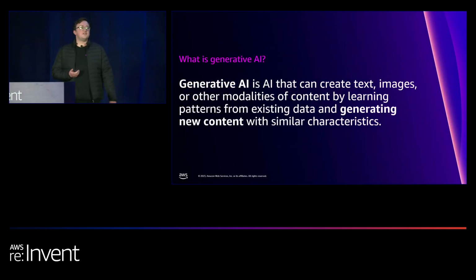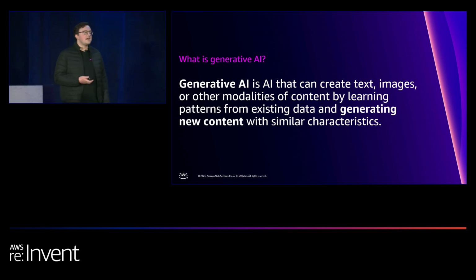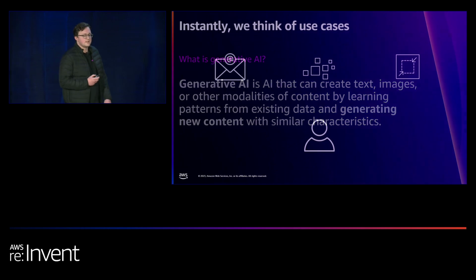So, generative AI. Generative AI is a type of artificial intelligence that can generate content in many modalities. That can be creating text, images, or really many different types of data, basing that on patterns from existing data and generating new content with the same characteristics.